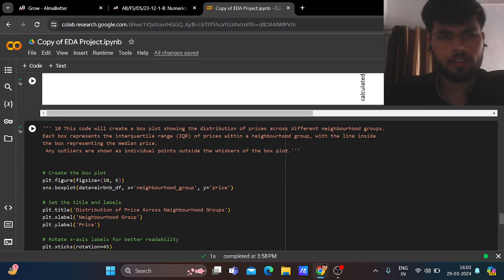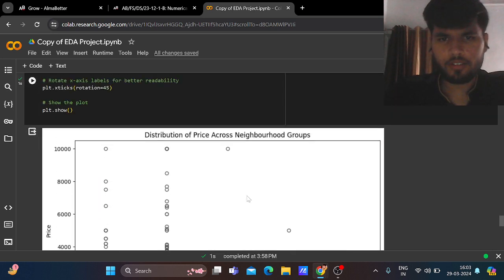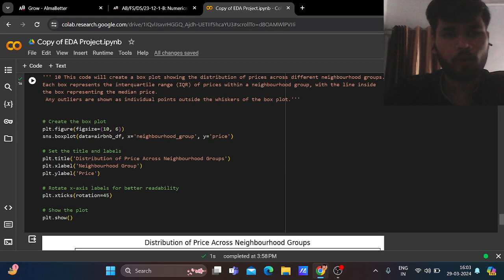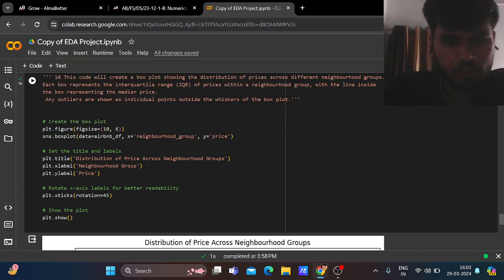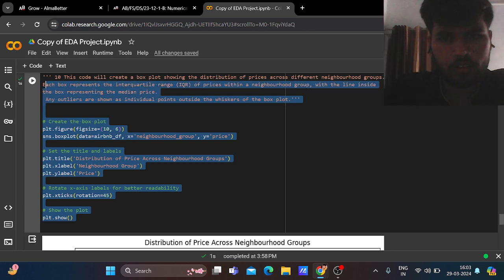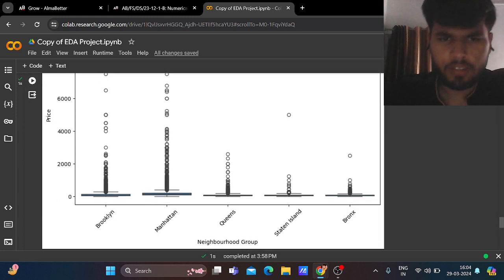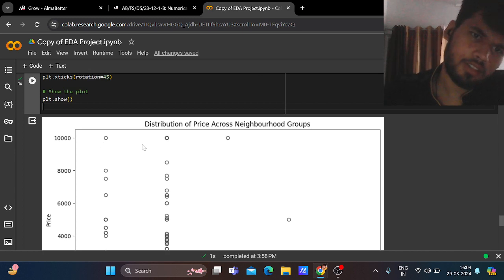Now this code will create a box plot to check whether there are any outliers. So we can clearly see, this code is basically finding the outliers. Box plot visualization is used to find the outliers. Each box represents the interquartile range for the prices within a neighborhood group, with the line inside the box representing the median price. So there are very many outliers here, I guess. These are the outliers.